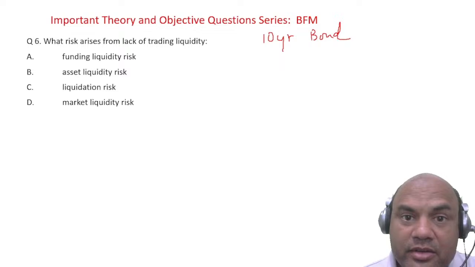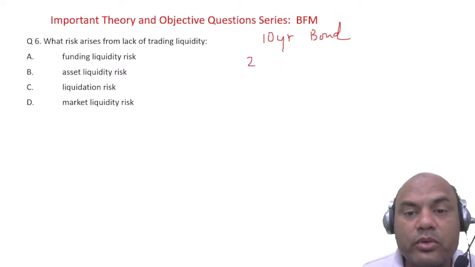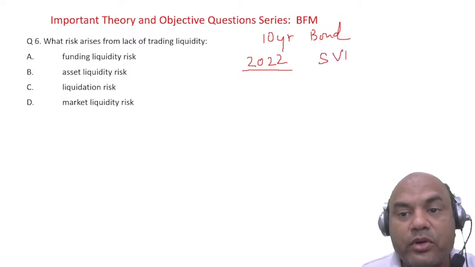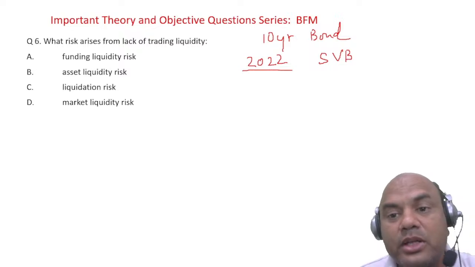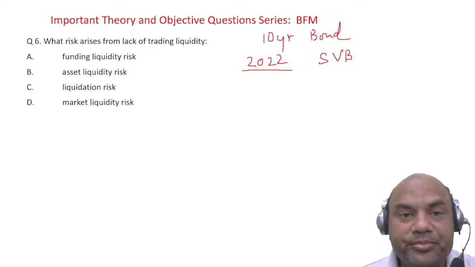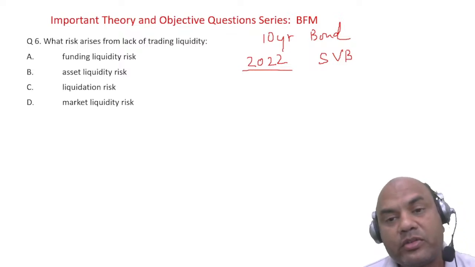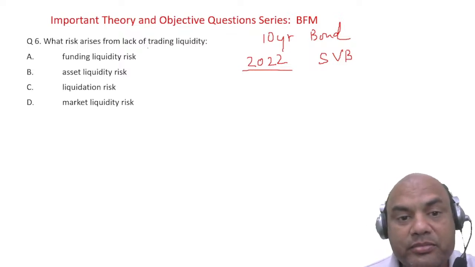But this has happened. In 2022, you saw one bank in the USA collapse, called SVB Bank, Silicon Valley Bank. If you don't know about this, kindly Google it. Why did it fail? Because of this trading liquidity.